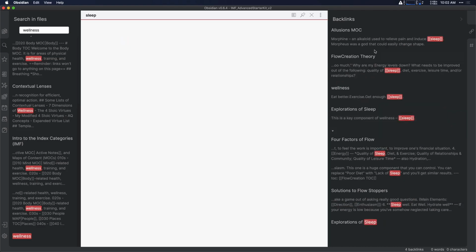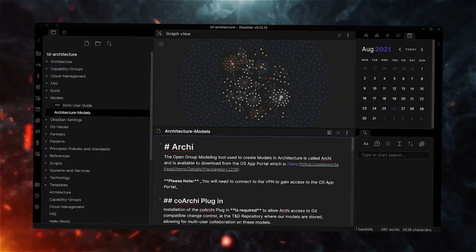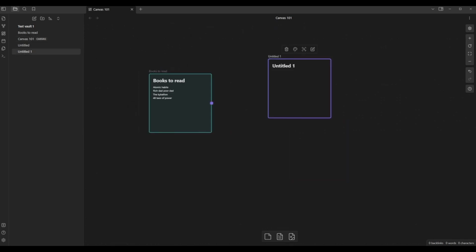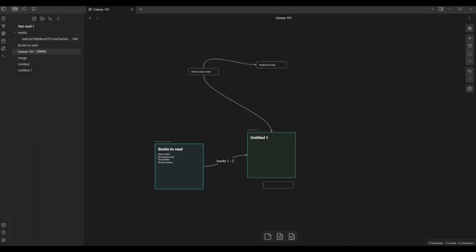Obsidian is an excellent tool for creative writers and brainstormers with its distraction-free interface and powerful linking capabilities. The Canvas feature allows you to visualize ideas and explore new connections.